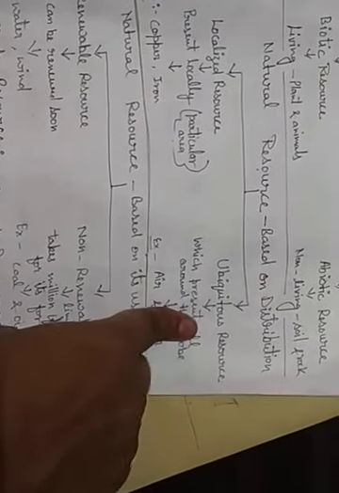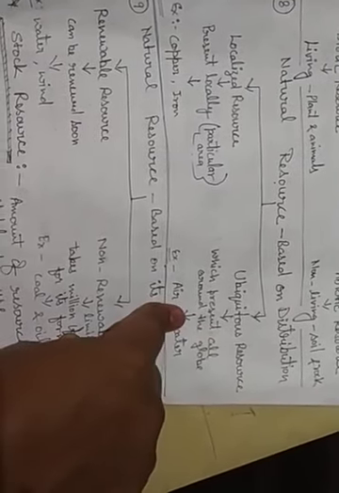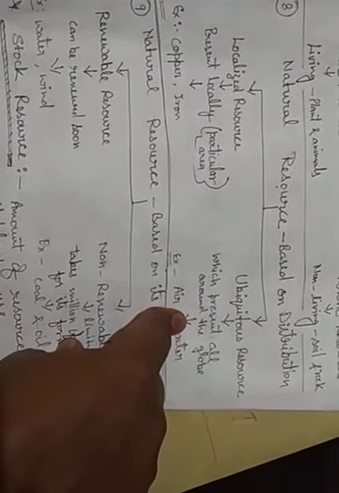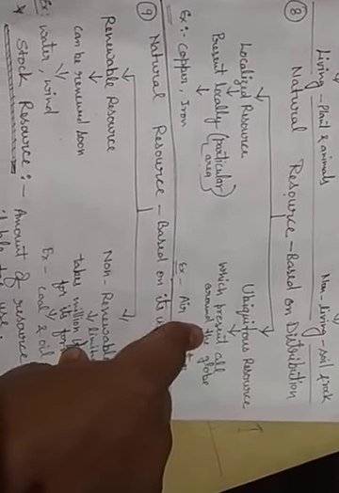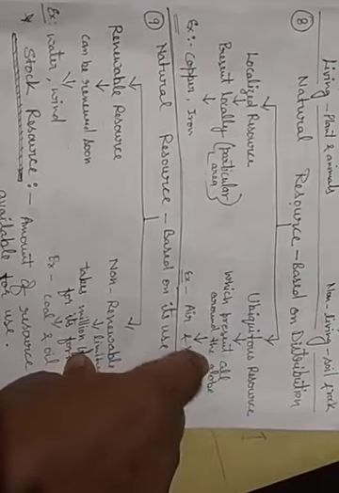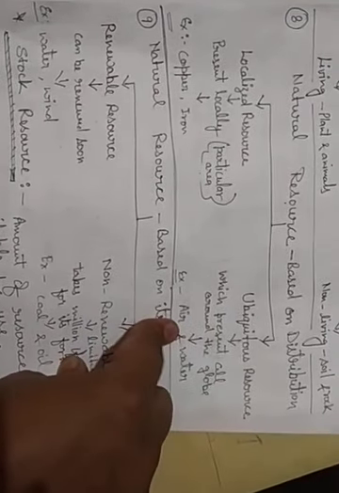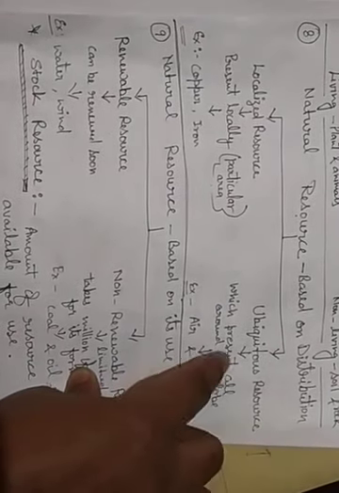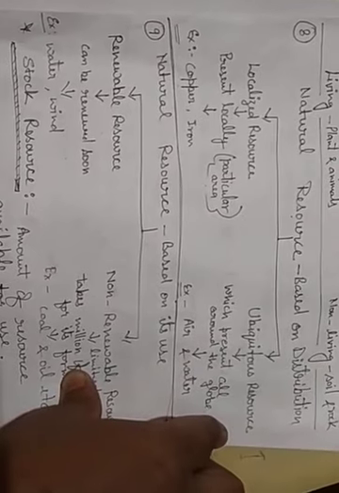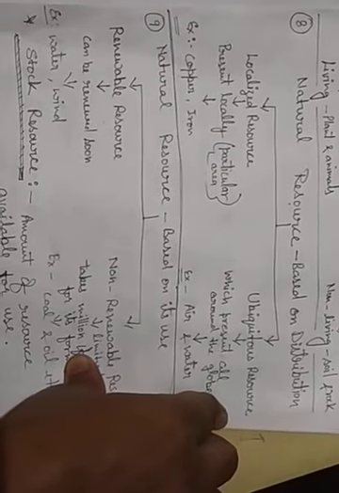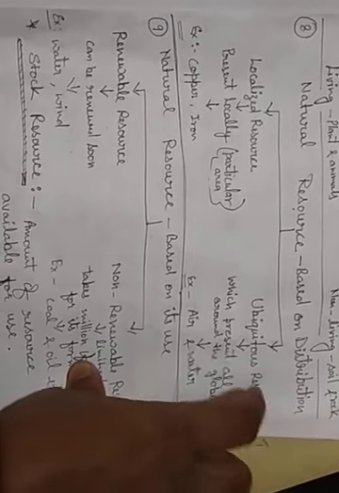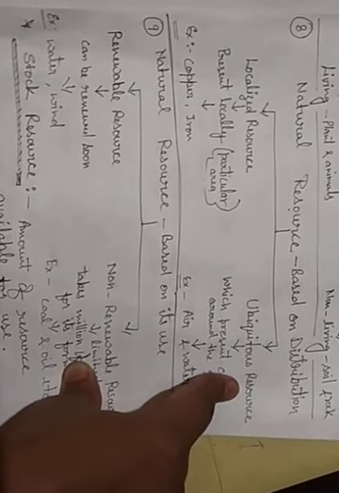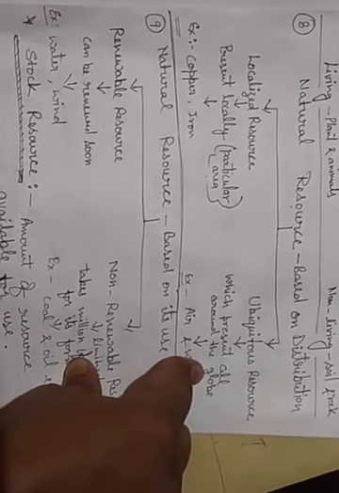Ubiquitous resources are resources which are present all around the globe, universally present, like air, water, or solar energy. Okay, it is present everywhere. You can see solar energy everywhere. You can see air everywhere, all around the country, all around the globe. In different countries of the world, air, water and solar energy can be seen, right? So these types of resources which are present everywhere are called ubiquitous resources.